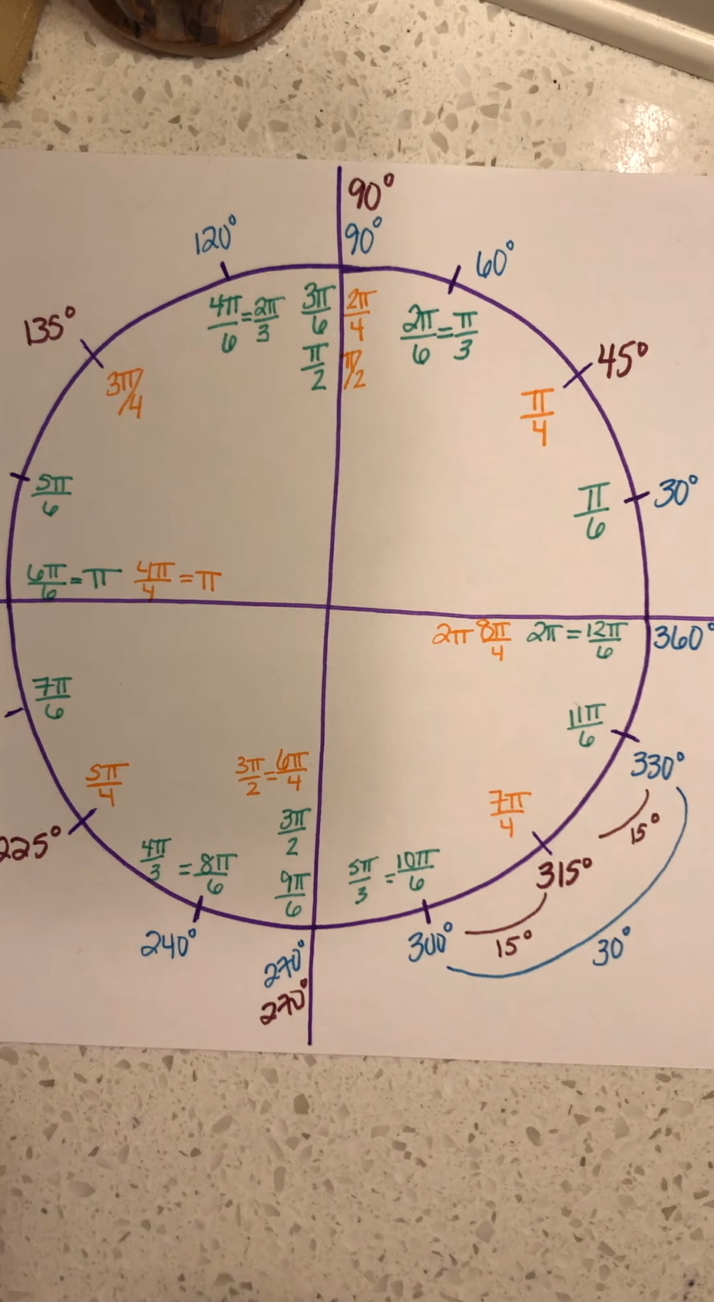Okay, so that's how you find all the degrees of the unit circle. All right, so next video we'll talk about where the coordinates come from and how you can figure them out.